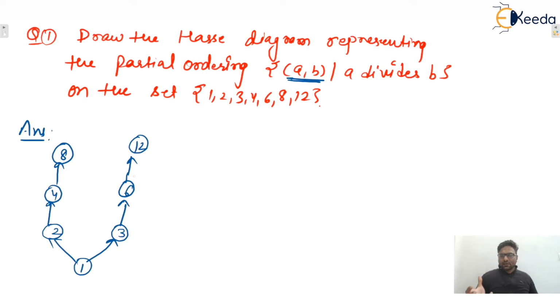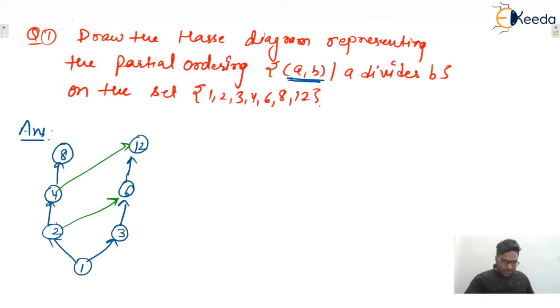So we can say that this is a poset. If 3 divides 6, 6 divides 12, so 3 must divide 12. So in any path, any lower element must divide every element in the upper levels, isn't it? I hope this one is clear to everyone. Similarly, 2 divides what? 2 divides 6. Also 4 divides 12, isn't it?